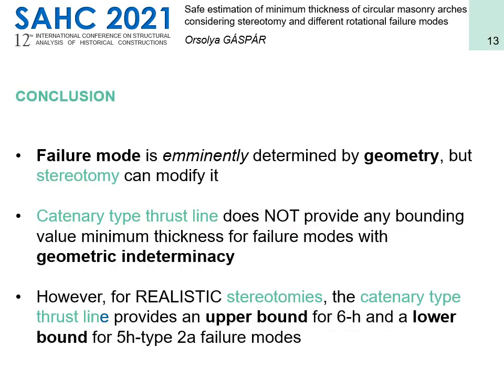So to conclude, we were able to prove that while failure mode is eminently determined by geometry, stereotomy can modify it. Generally, catenary type truss line does not provide any bounding value minimum thickness for failure modes with geometric indeterminacy. However, for realistic stereotomies, the catenary type truss line provides a practical upper bound for 6-hinge and a lower bound for 5-hinge type 2A failure modes.